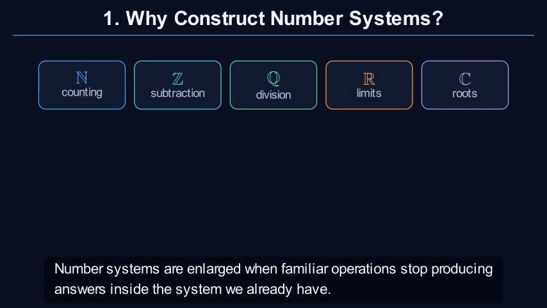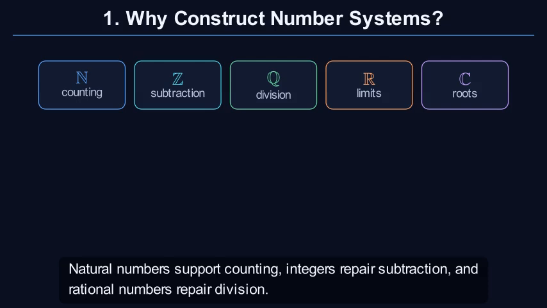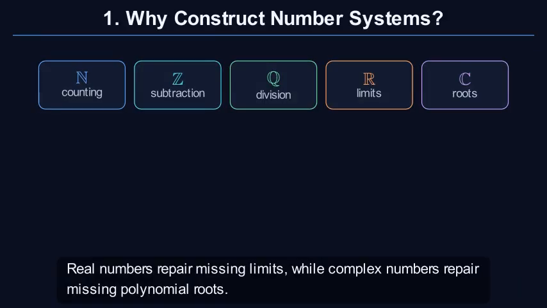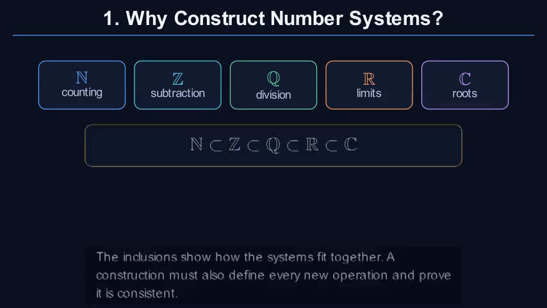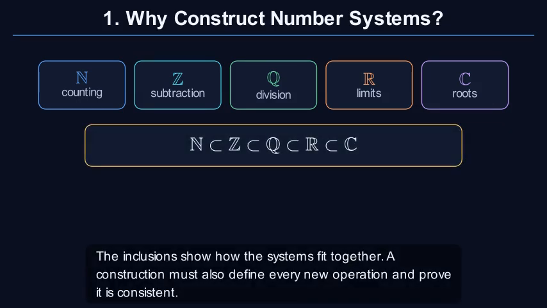Number systems are enlarged when familiar operations stop producing answers inside the system we already have. Natural numbers support counting, integers repair subtraction, and rational numbers repair division. Real numbers repair missing limits, while complex numbers repair missing polynomial roots. The inclusions show how the systems fit together.